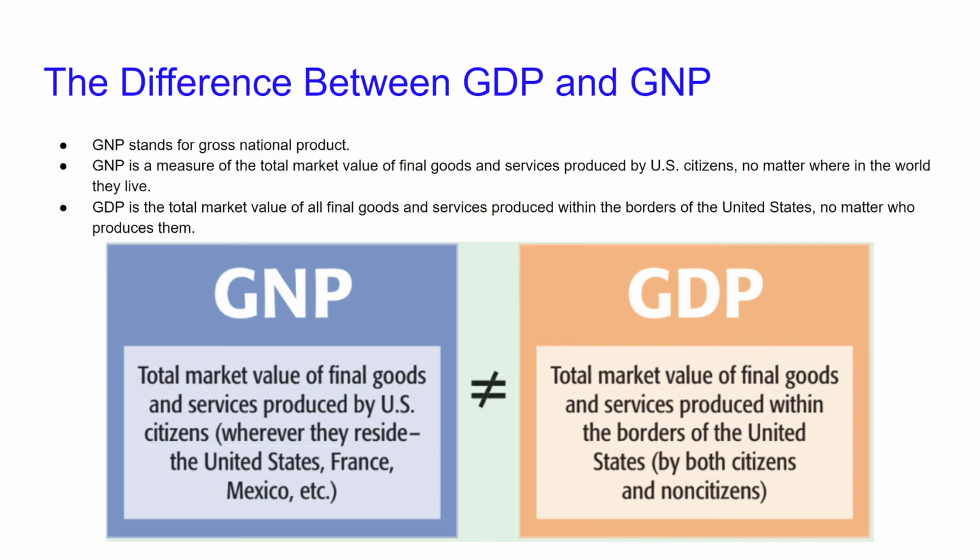But there are people from Japan here or from Germany, engineers and such. These people, they would not be included in our GDP because they are not U.S. citizens. Okay? It's not that hard to understand. Just national means any place in the world. Domestic means inside of your country. It's that simple.